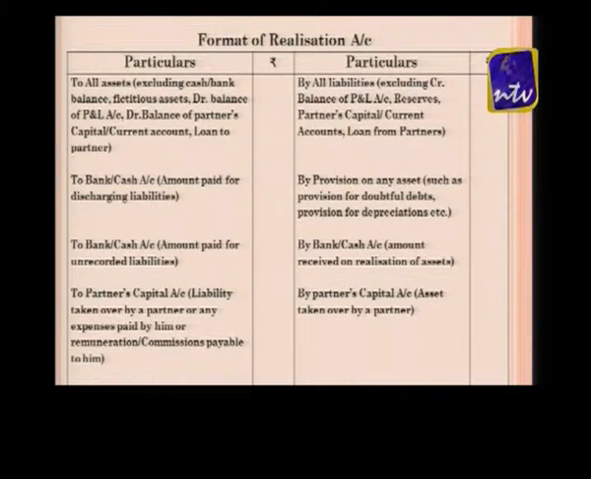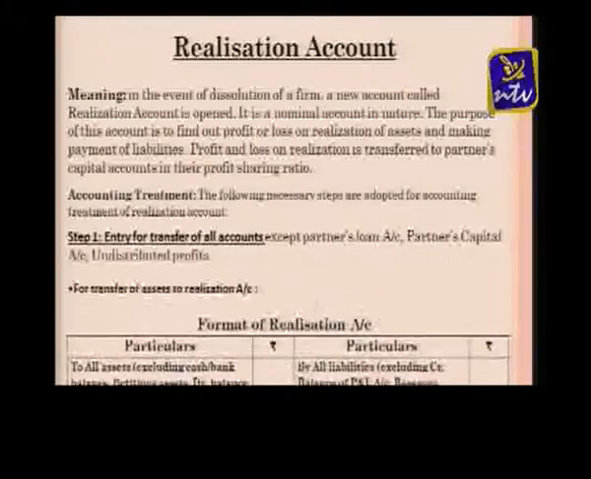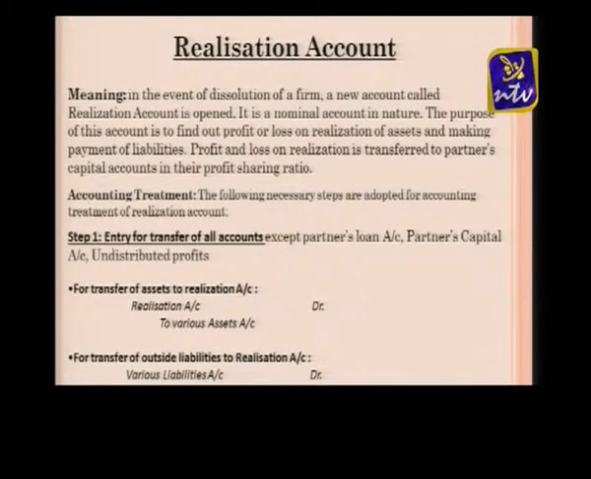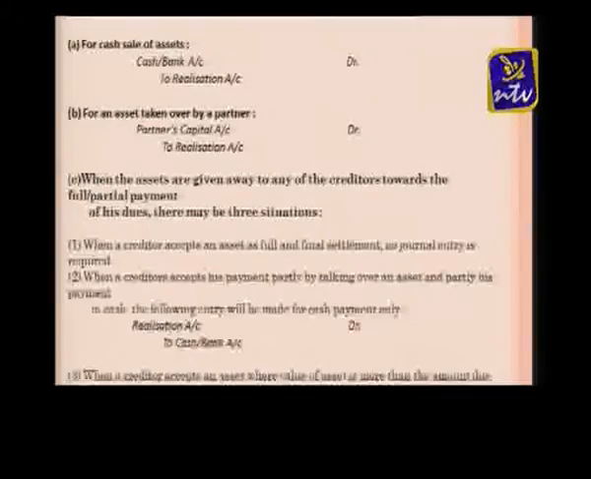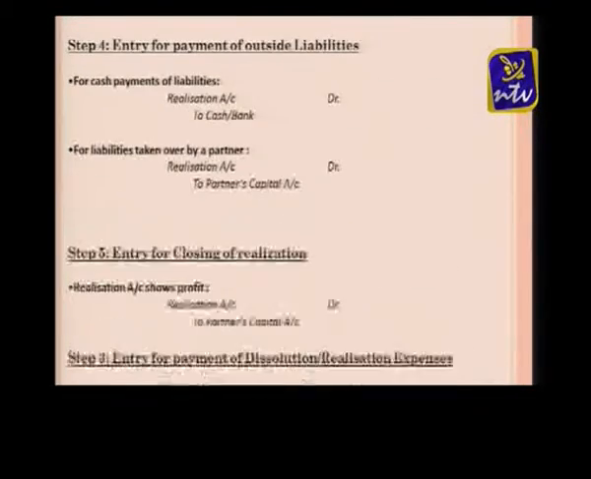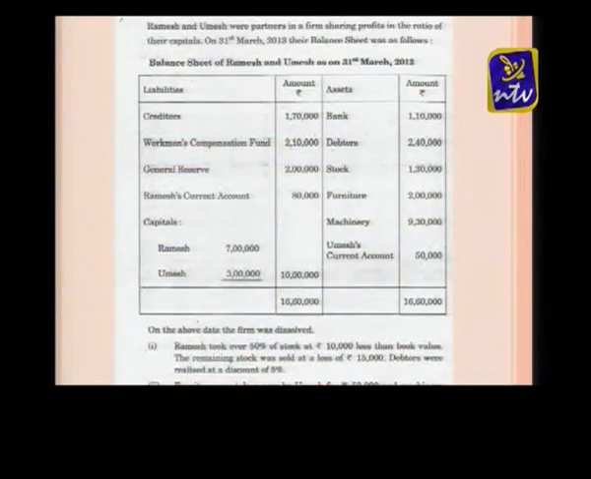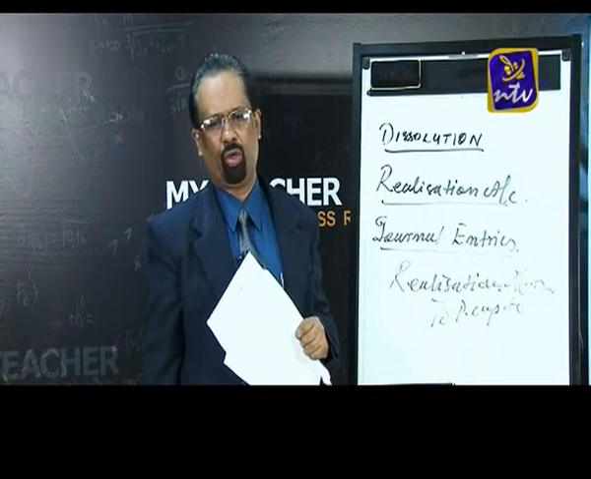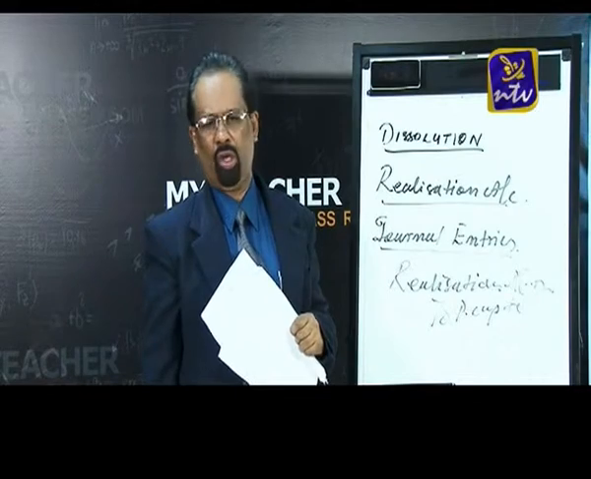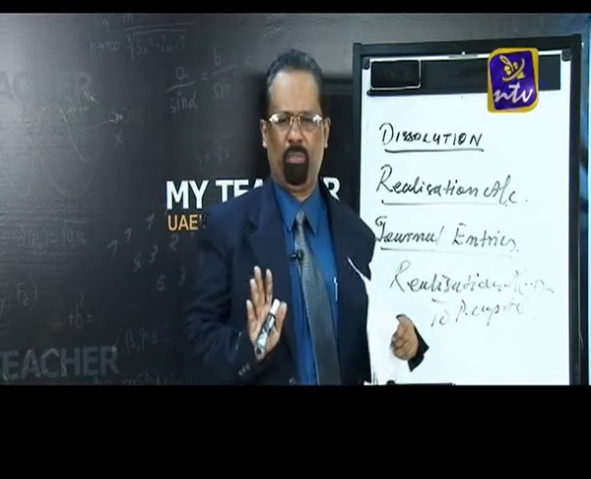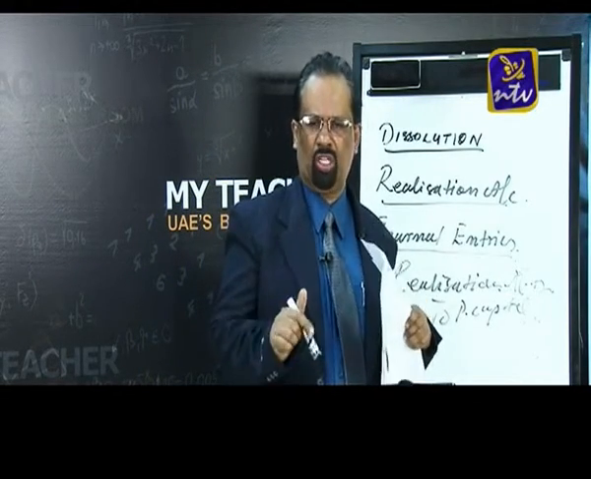So if the credit total is more than the debit total, it means we are getting a profit, and vice versa, we are getting a loss. Here also, this profit we are transferring to the partners' capital accounts by passing a journal entry: realization account debit to partners' capital account. And if it is a loss, we are transferring it to the partners' capital accounts by passing a journal entry: partners' capital account debit to realization account.